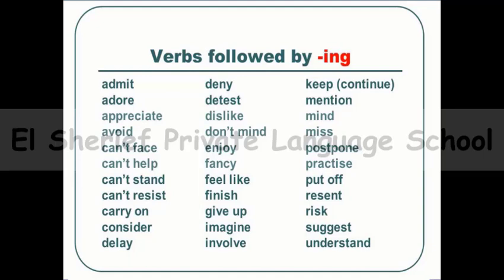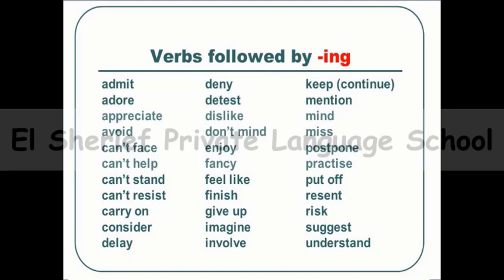And we can talk about the verb remember and the verb forget. Sometimes we will find them followed by ing, and sometimes followed by to plus infinitive.